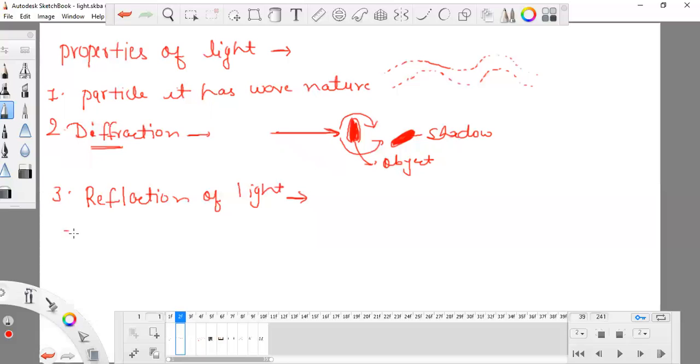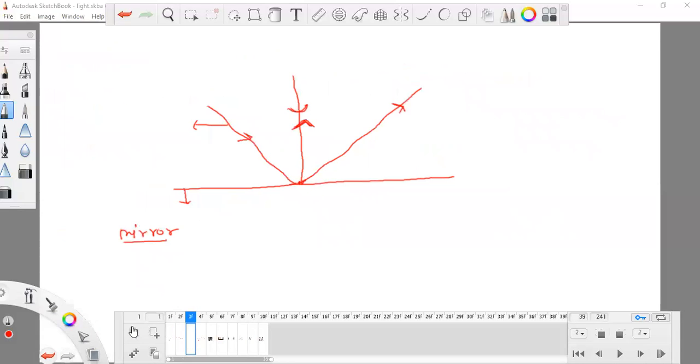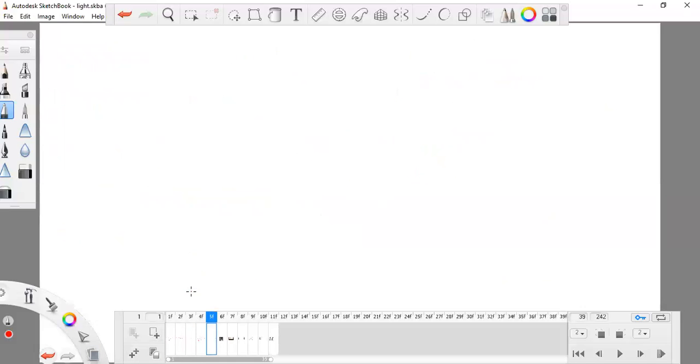Now the fourth property of light is refraction. What is refraction? Refraction is when light passes through a surface, it never gets reflected fully, because this surface is not a mirror, it is something transparent.